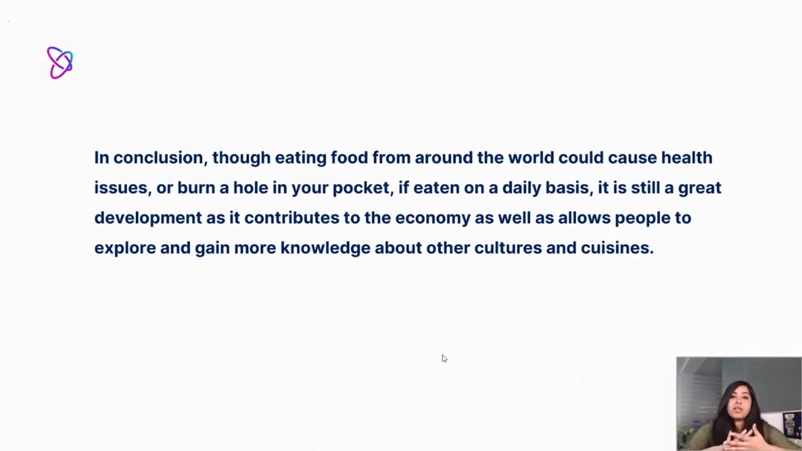So we brought it in a different way. We've talked about the disadvantages first, and then we've said, okay, but here it is, this is another reason why it could be good. So we've summed up the points. In paragraph 2 and or 3, as we discussed before, we said that the disadvantages are that it could cause health problems, and if you eat out on a daily basis, it could be expensive. So that's what we mean by burn a hole in your pocket, or it could cause health issues. So we've addressed that, we've summed that point up.